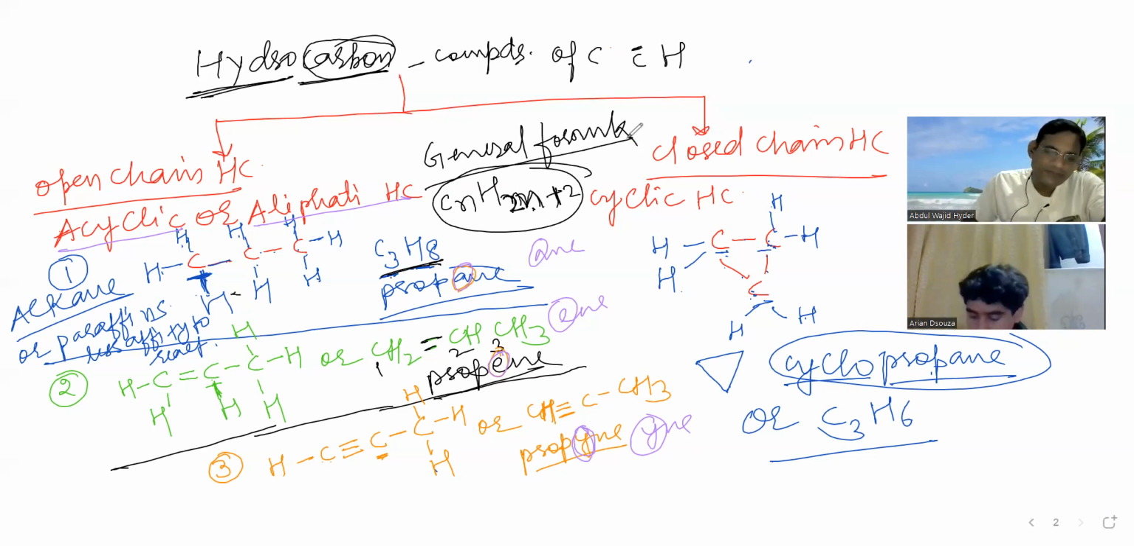Now go to the next one. When a carbon-carbon double bond is there, such acyclic or aliphatic hydrocarbons are called alkenes. They are also known as olefins. Olefins means derived from fats.